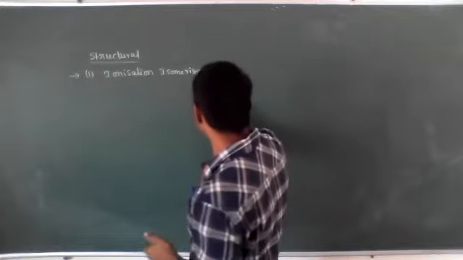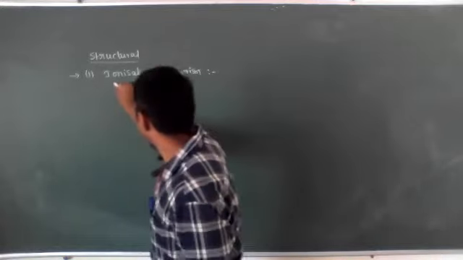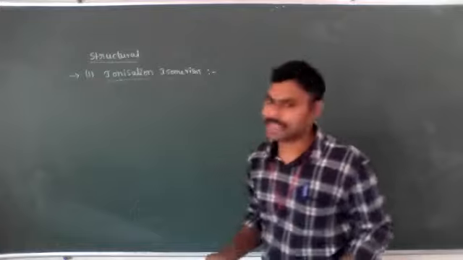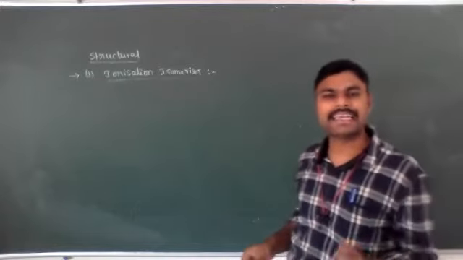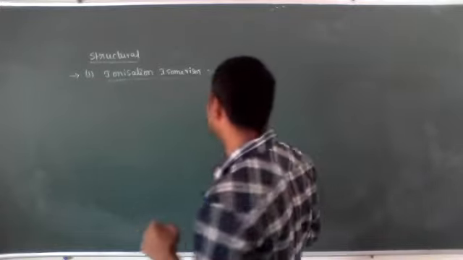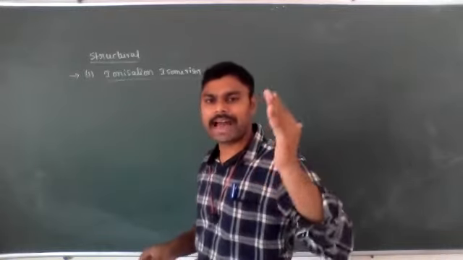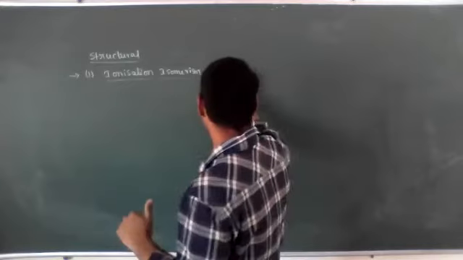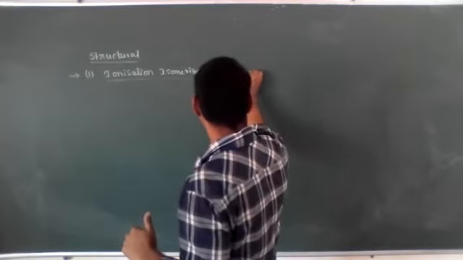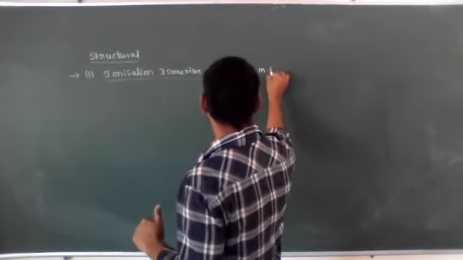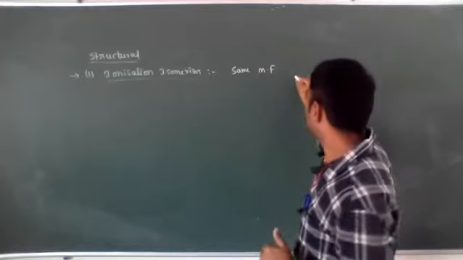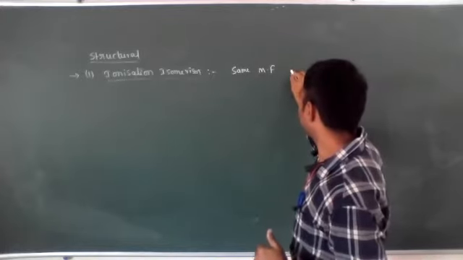So generally, which type of compounds do we call ionization isomers? Ionization isomers are complex compounds which have the same molecular formula.